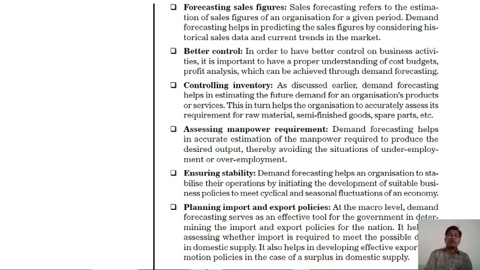Better control. In order to have better control over business activities, it is important to have a proper understanding of cost, budget, and profit analysis, which can be achieved through demand forecasting. Controlling inventory: as discussed earlier, demand forecasting helps in estimating the future demand for an organization's products or services. This in turn helps the organization to accurately assess its requirement for raw material, semi-finished goods, spare parts, etc.